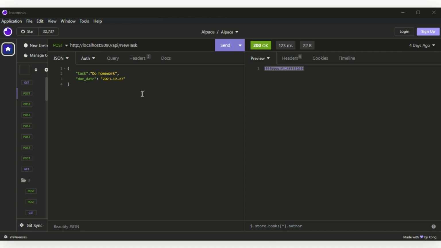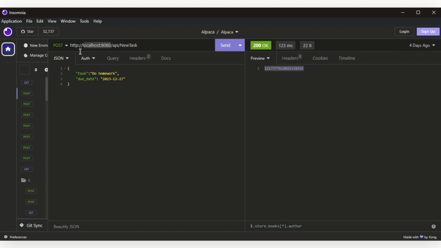There are two things we want to focus on. Number one, create a new task in our app. We will accomplish this by using a REST client to send data to our app. In this case, we want to send data to this URL here, localhost:8080/API/new task using post. We are using post because we are creating data.